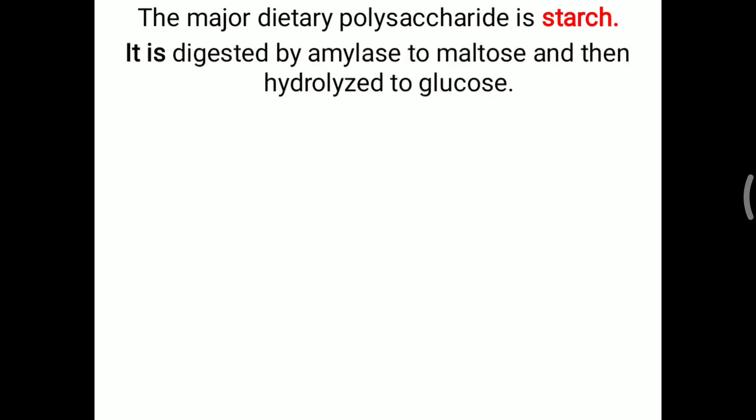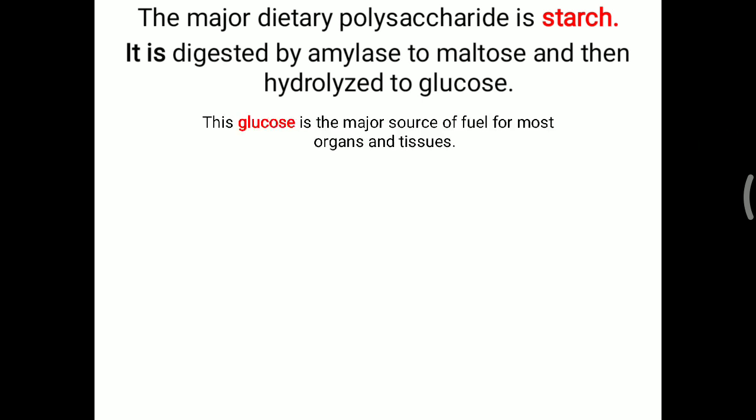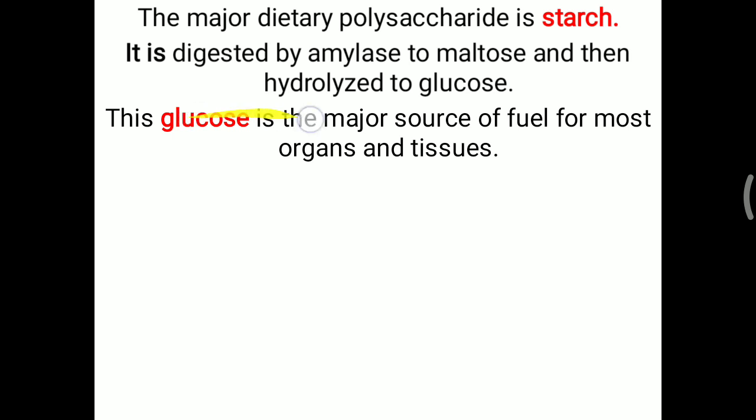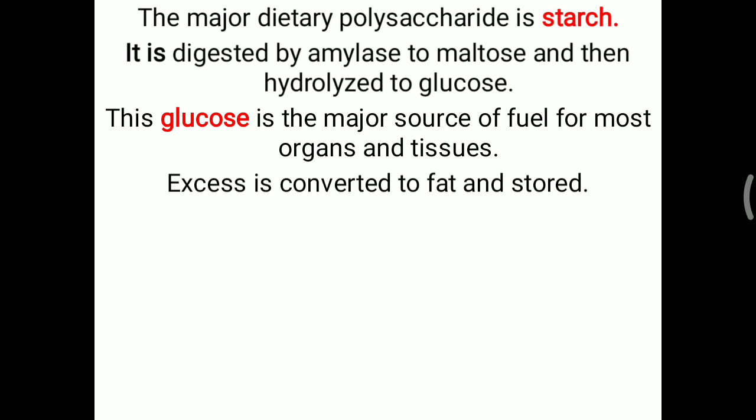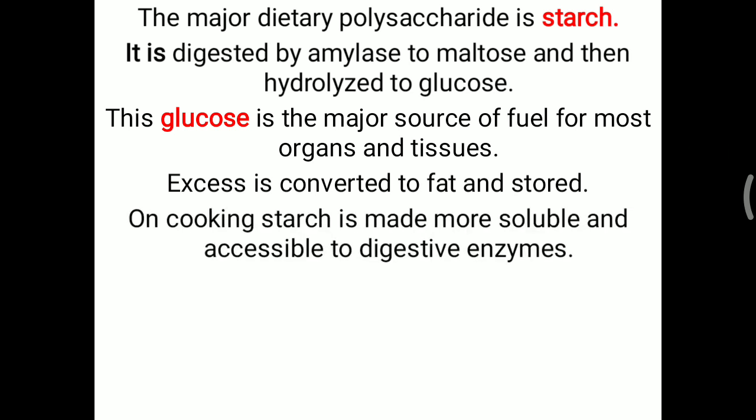Next, in detail, the major dietary polysaccharides are mostly starch and glycogen. Starch is for the vegetarian diet, glycogen for the non-vegetarian diet. It is digested by amylase to maltose and then hydrolyzed to glucose. So, as you know, in our blood carbohydrate is mostly in the form of blood glucose. This glucose is the major source of fuel for most organs and tissues. Excess glucose will be converted to fat and stored. Initially glucose will be stored in the form of glycogen, in muscle and liver, but in addition to that, if excess glucose is present, then it will be converted into fat.